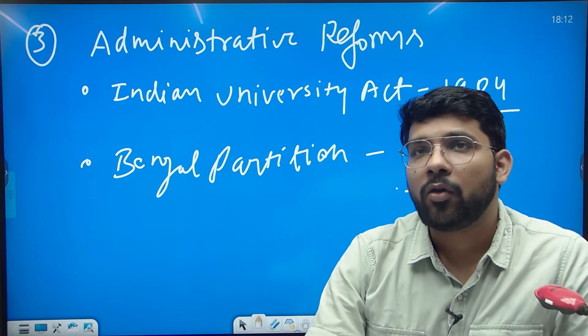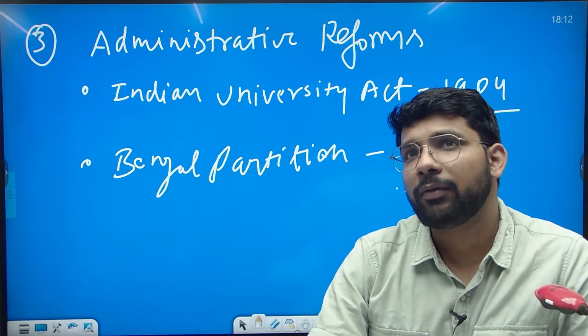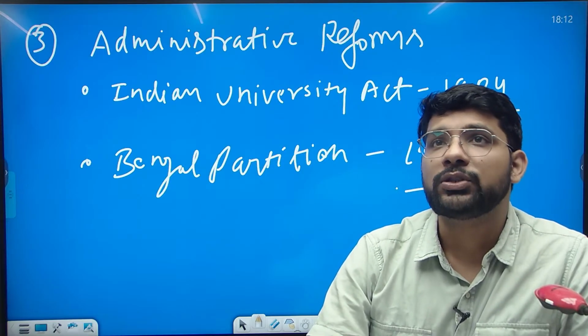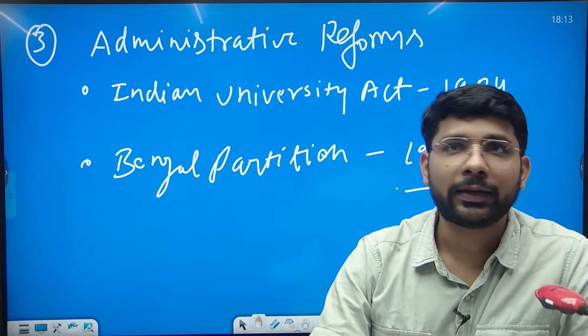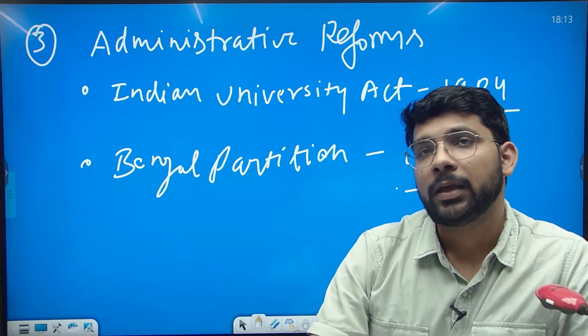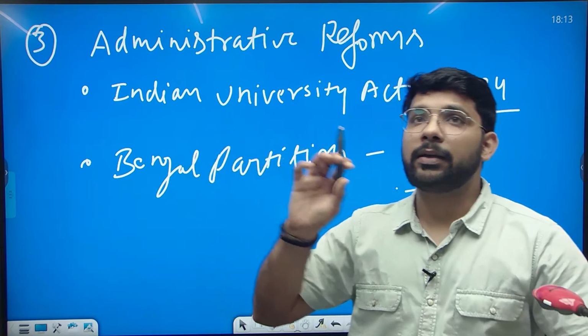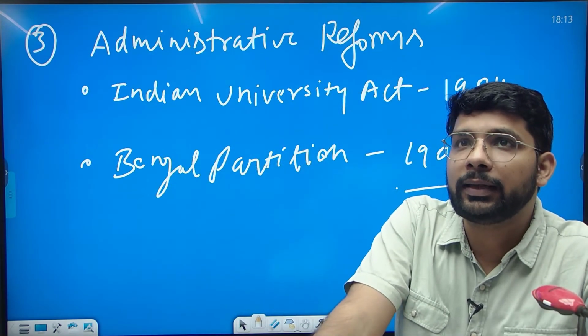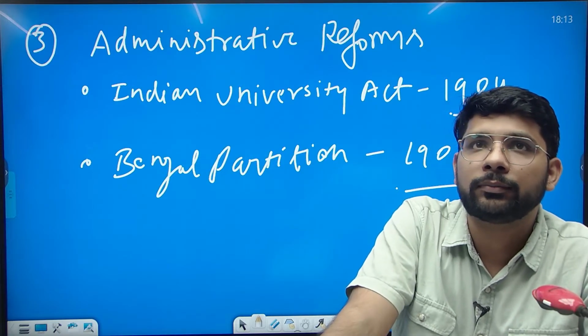So till now we discussed the legislative reforms, in which we covered the Calcutta Corporation Act, the Indian Monument Act and the Credit Cooperative Society Act. In the economic reforms, we covered that he set British currency as a legal tender in the country, and he also established the Department of Commerce and Industry.